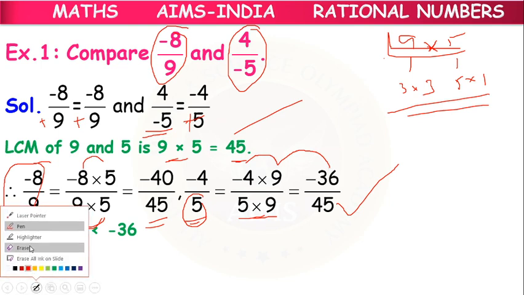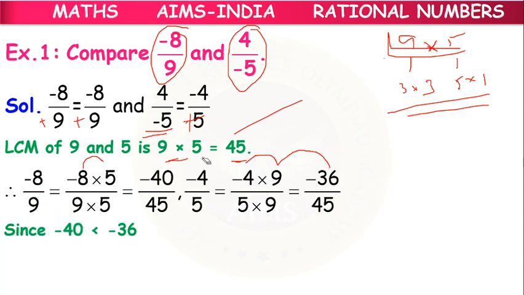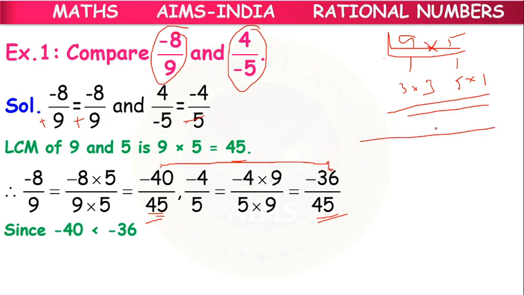But now the denominator parts are the same. Here also 45, here also 45. Then what is the numerator? Here minus 40 is there, here minus 36 is there. So on the number line, this is 0, this is minus 36, this is minus 40. Which will be the greater?